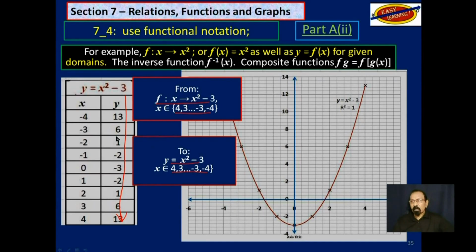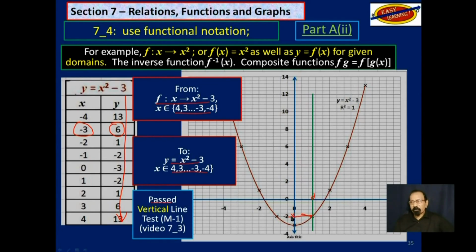That is to say, if you substitute, let's say, -3, you are going to get 6 as the image, which is part of the range. So the vertical line test, you draw a vertical line at any point here, and you will notice that it touches the graph at only one point. You come across here and you get the y value.